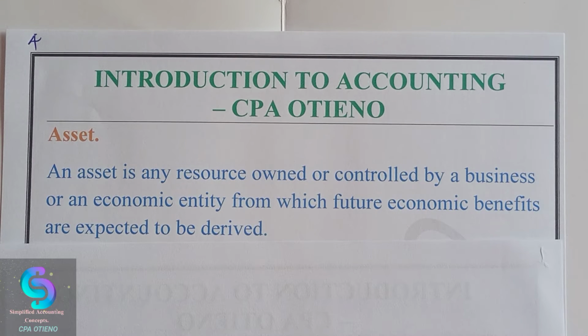We shall look into different categories of assets, where we have category number 1 of fixed assets, then we go to current assets. So we'll talk about them and try to explain in detail. But for today, just understand that the most important thing about the asset is that it is owned and controlled by a business, and this is as a result of past events.